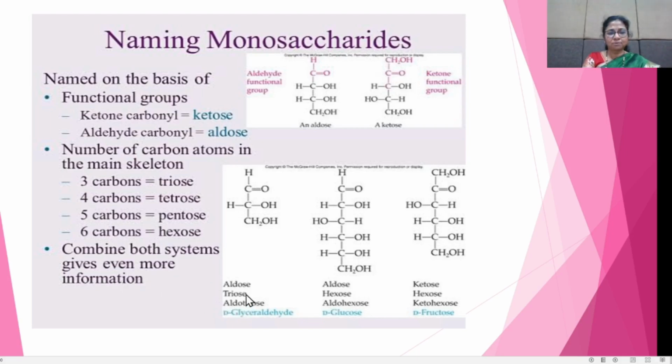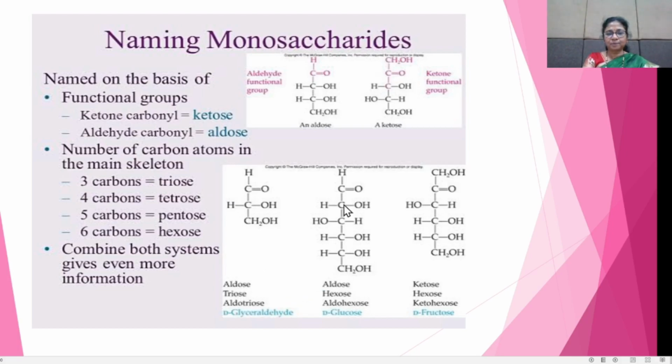See this example: there are 3 carbon atoms, therefore it is triose, and it contains an aldehyde group, therefore aldose. Combining these two systems, the name of this compound is aldotriose.